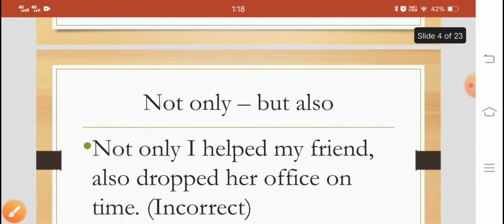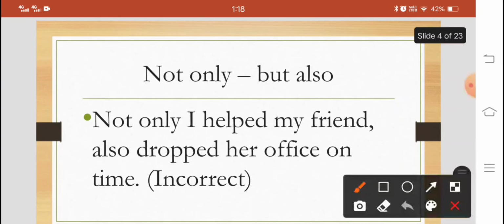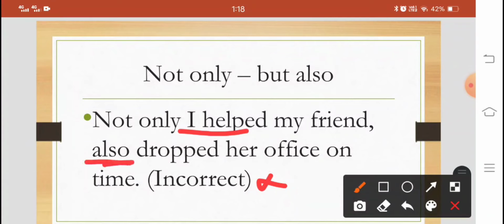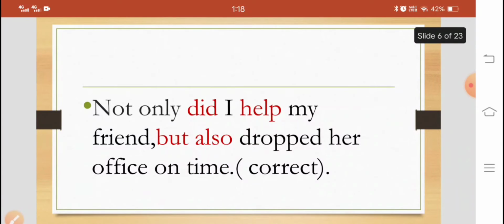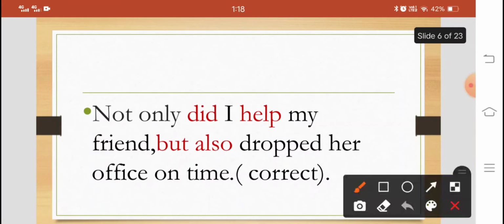Let's see more examples. Not only but also. Again, not only I helped my friend, also dropped her office on time. This is also incorrect. So the mistake is again in the word order, and the pair is also not used correctly, but also should be used. So let's see the correct sentence. Not only did I help my friend, but also dropped her office on time. This is the correct one, because we have used here a helping verb and we have used the pair correctly.